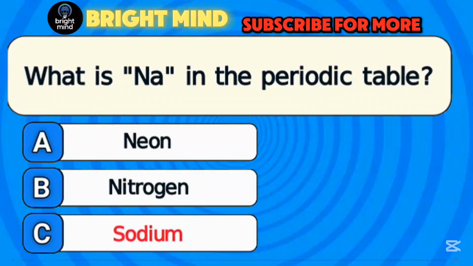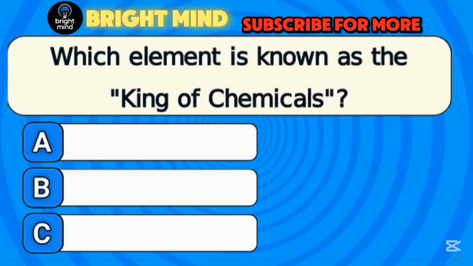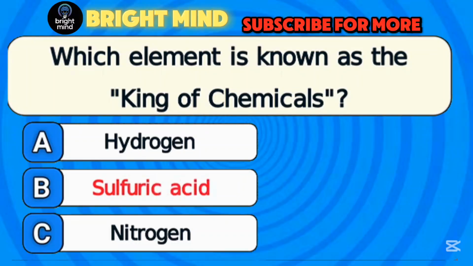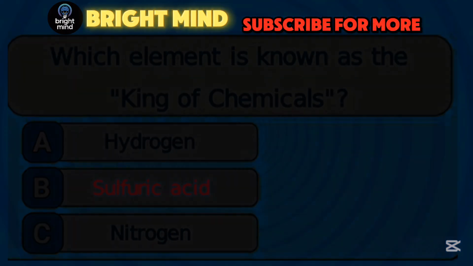Answer C. Sodium. Which element is known as the king of chemicals? Answer B. Sulfuric acid.